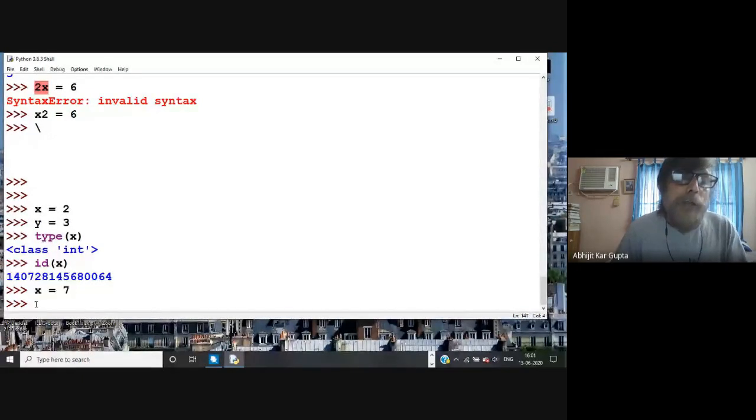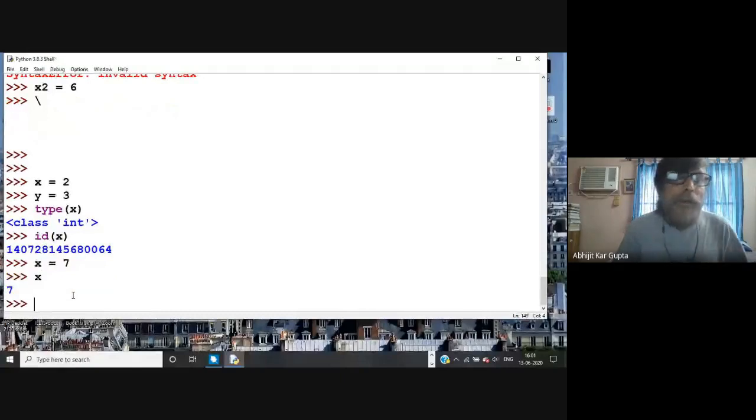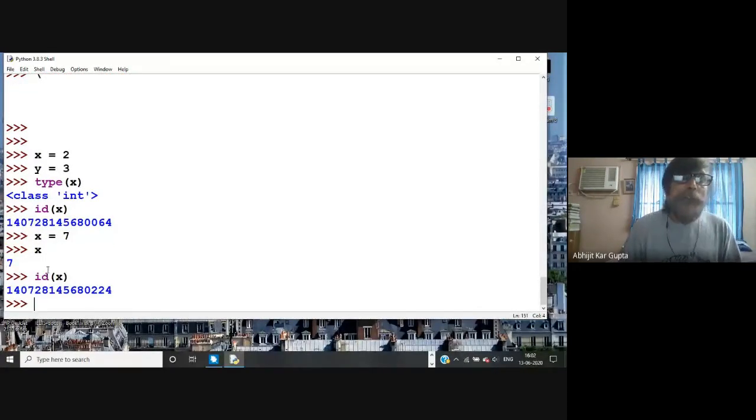And now if you try to see what is x, the previous value is gone. It is over. This symbol, this x, you can think of as a tag. So the tag is now on 7. Now you can write id(x). It will, of course, show you a different location. See, it was another location.